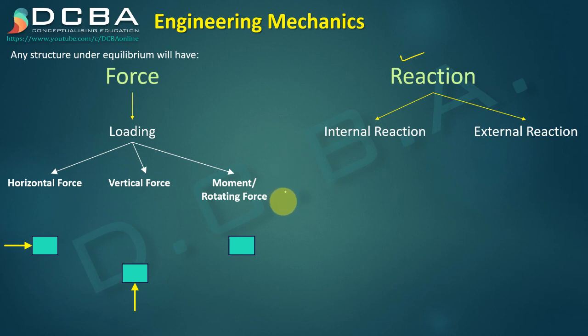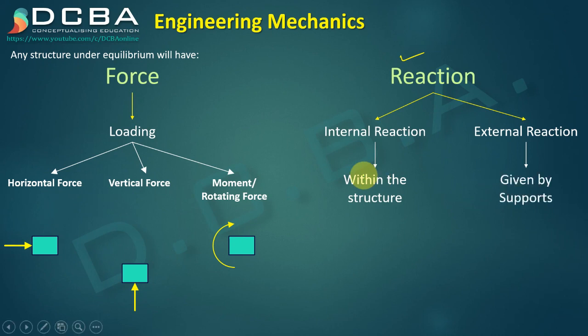The reactions we have of two types, internal reaction and the external reaction. Okay, now the internal reaction is given by the structure inside. So these are the internal reactions found within the structures, and the external reactions, these are given by the supports. So in a moment we'll be seeing what are the internal reactions and what are the external reactions.